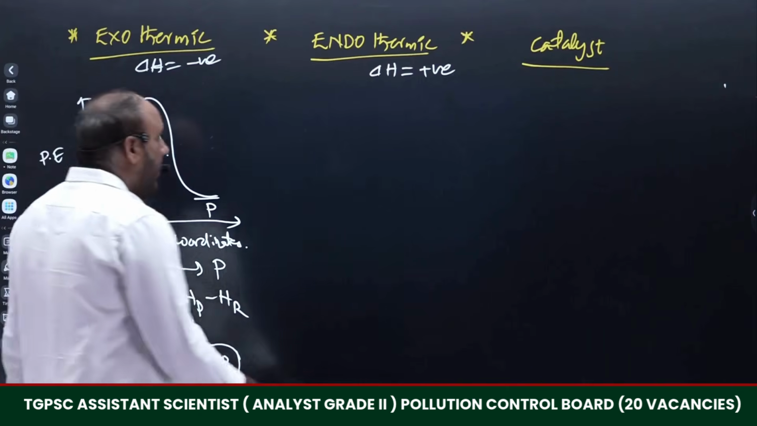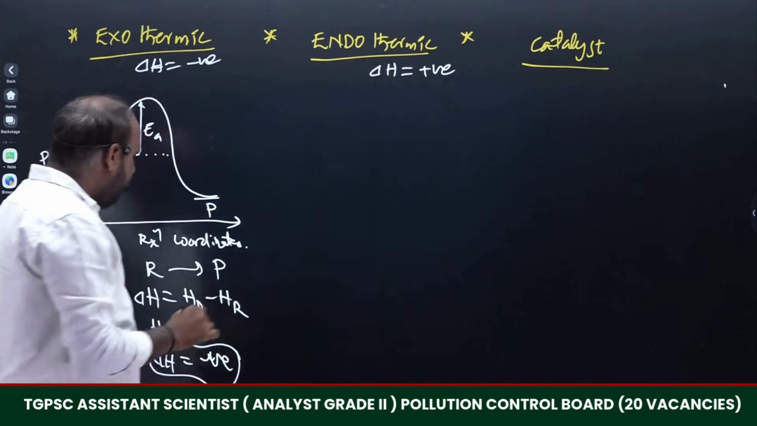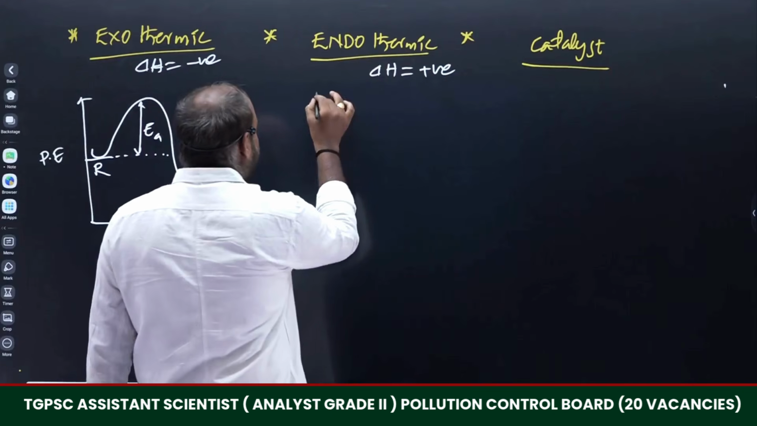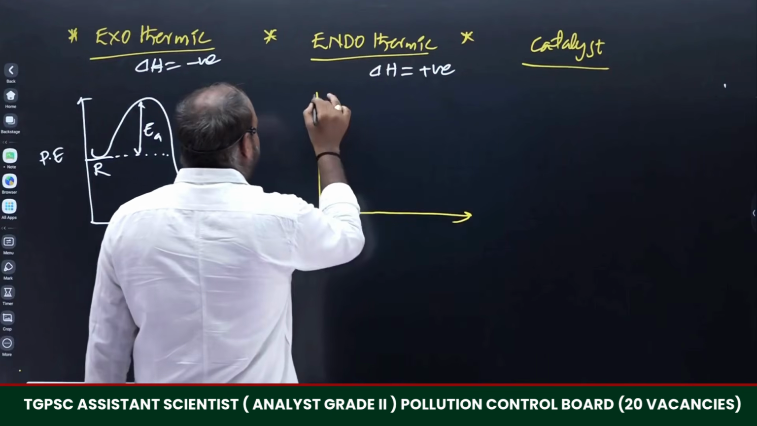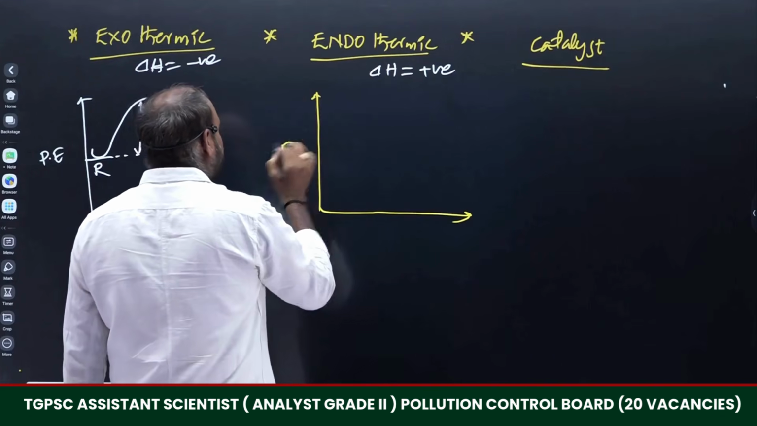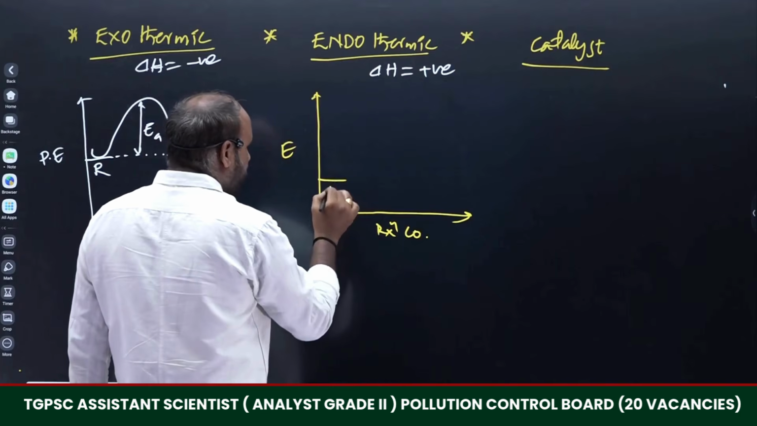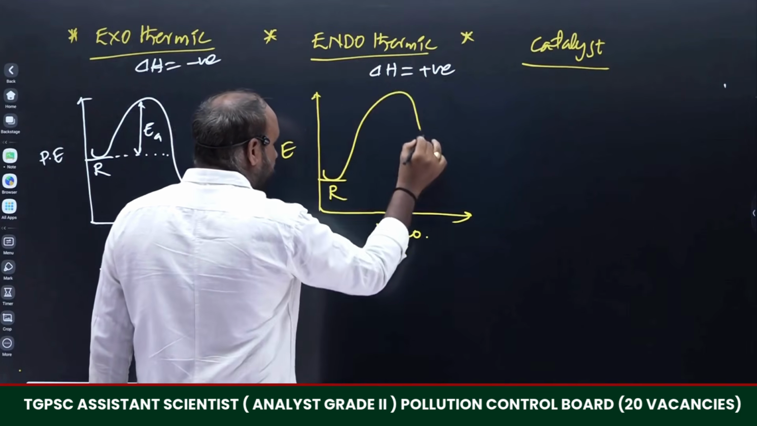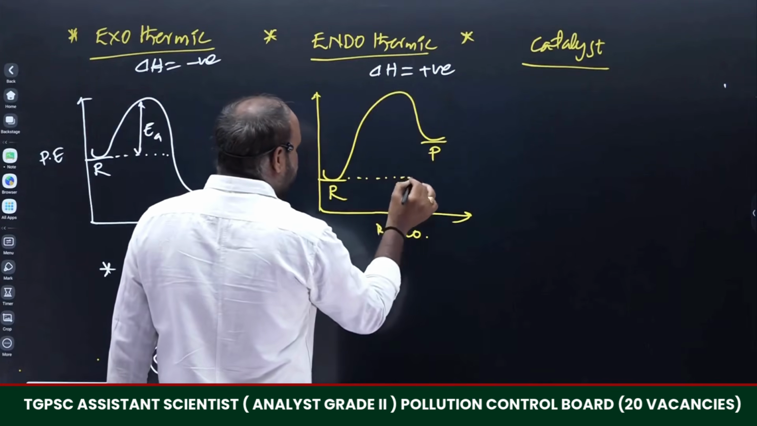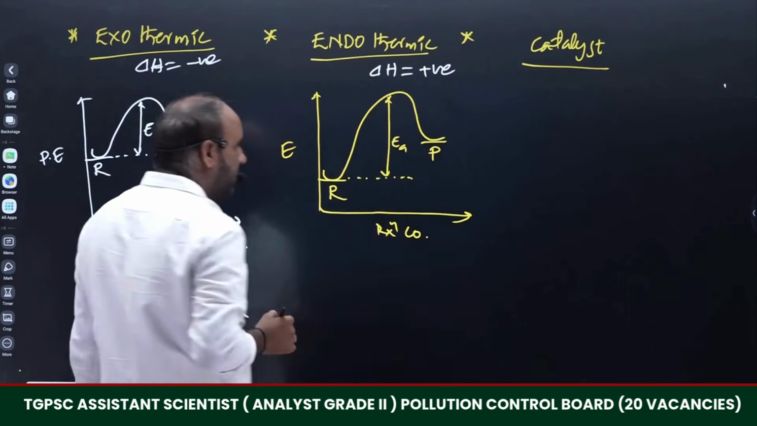Coming to the endothermic reactions, what are endothermic reactions? It means delta H is positive. When delta H is positive, the enthalpy of products will be more compared to reactants, right? So here we have potential energy, or just energy, and reaction coordinates. Here we start with the reactants, then the product energy will be more. This is the product. Therefore the activation energy is what we consider for the reactant, that is the activation energy.